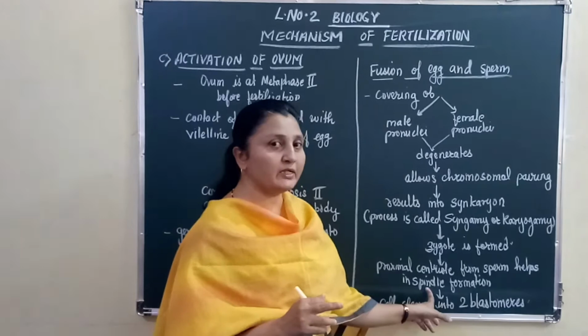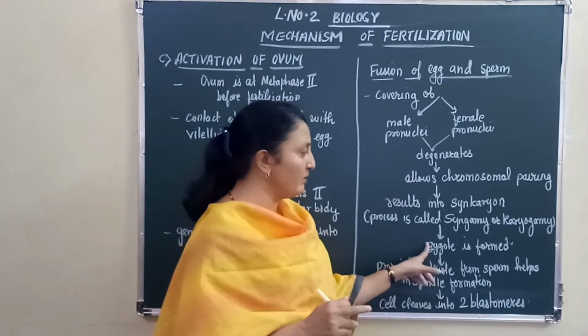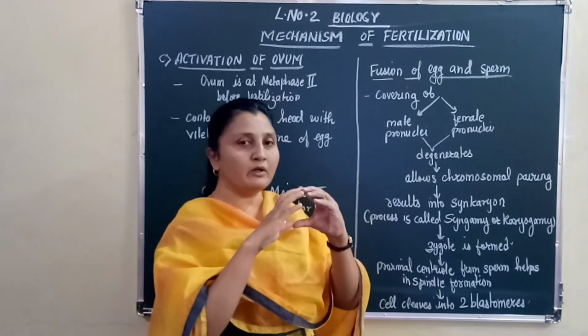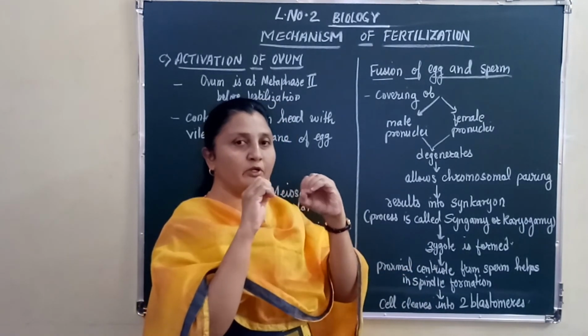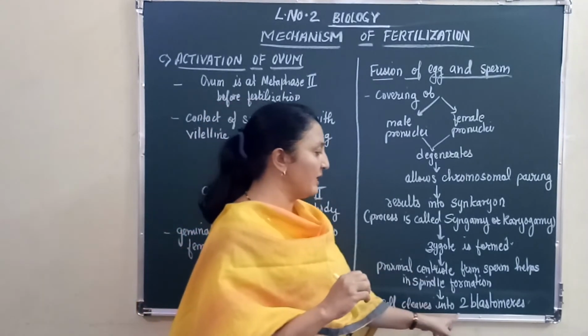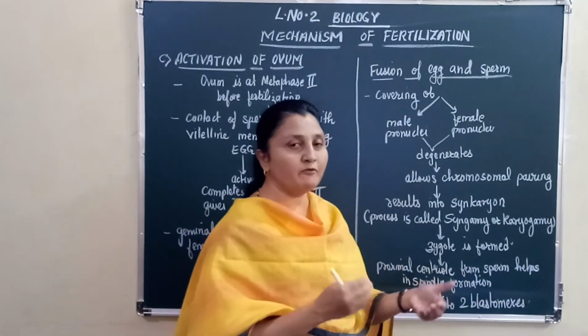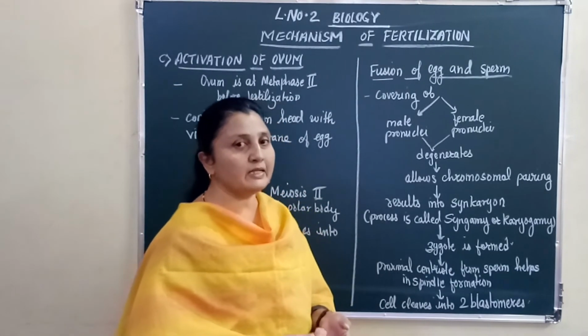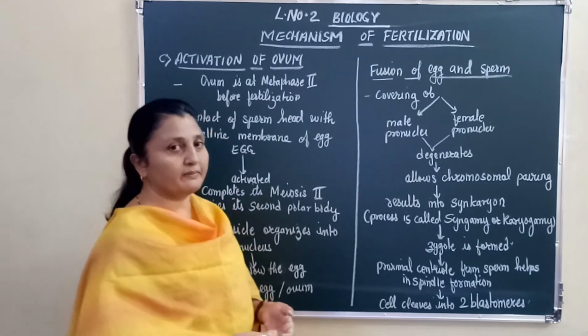So spindle formation takes place and the zygote divides for the first time. A single zygote will cleave and produce two cells, and these two cells are called blastomeres. The newly formed cells after the division of the zygote are called blastomeres.